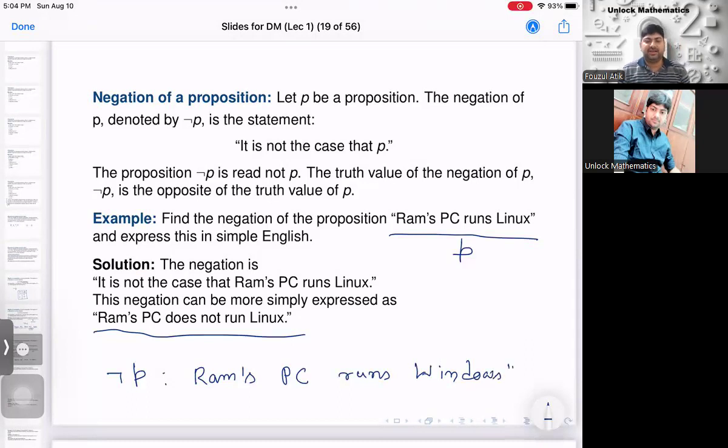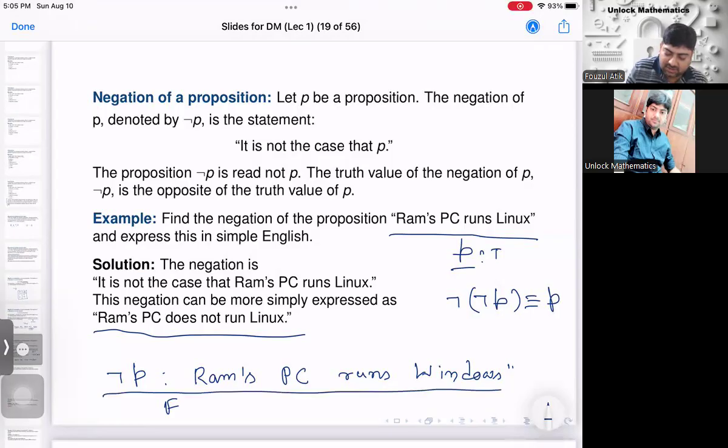Now think about whether it is a negation of the original statement or not. We have seen that if I have negation P, and we again negate it, I should get the original proposition P, correct? Although if this is the truth, then this will be false, that I understand. But is it the actual negation of the original statement? No. Why? Because if you again negate this one, are you getting back to the original statement or not?